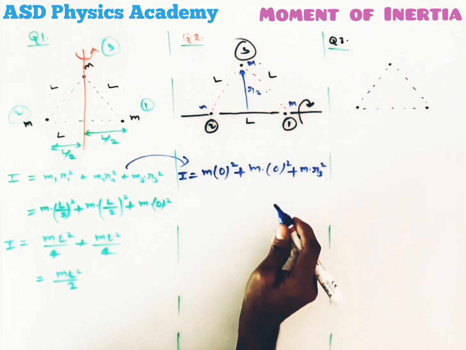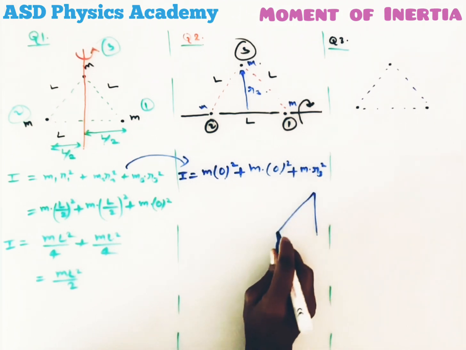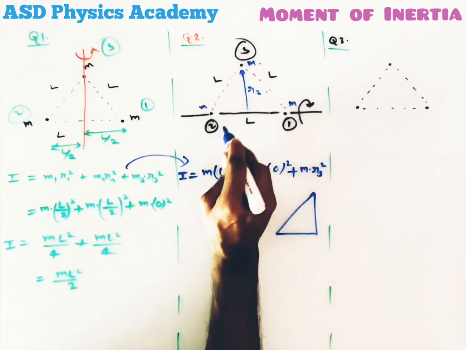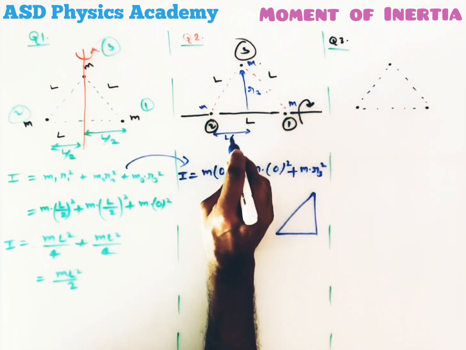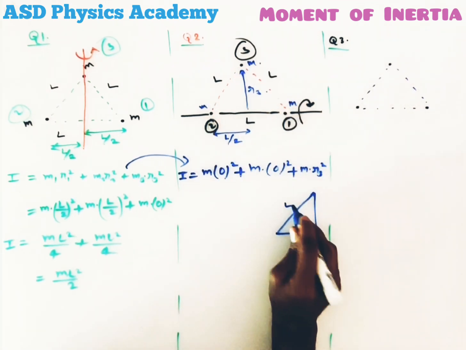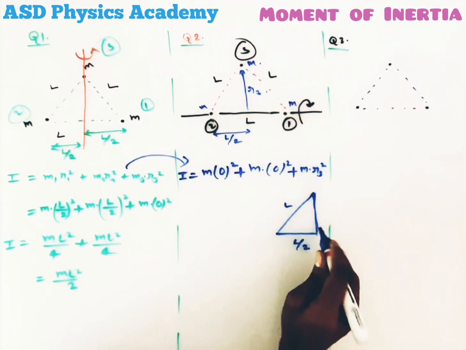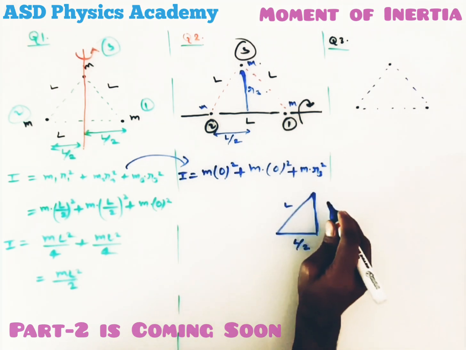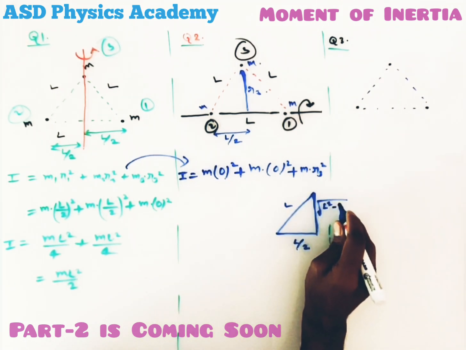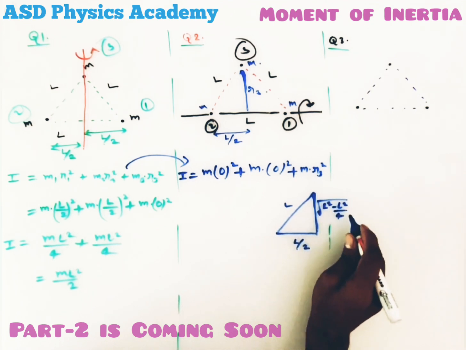To calculate this perpendicular distance r3, we can see a right angle triangle here. This length will be L by 2, and this length is L. That means from the Pythagoras theorem we can write the square root of L square minus L square by 4.